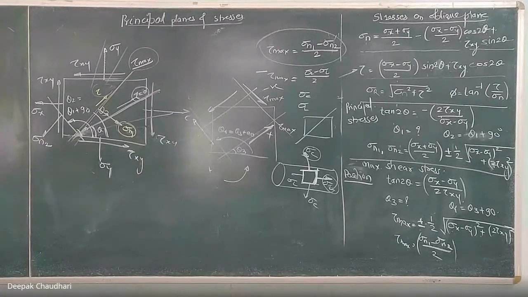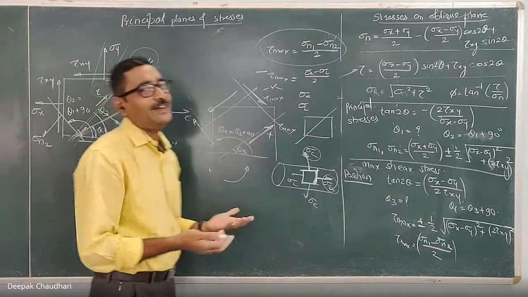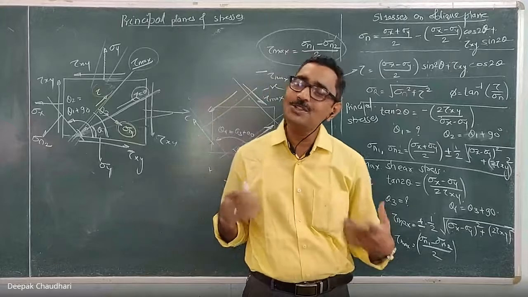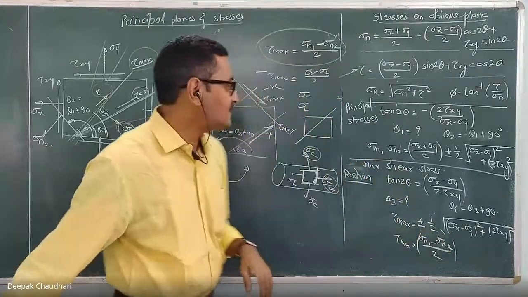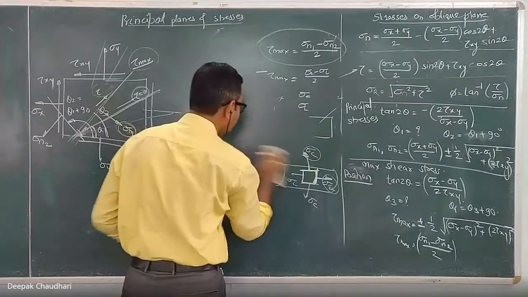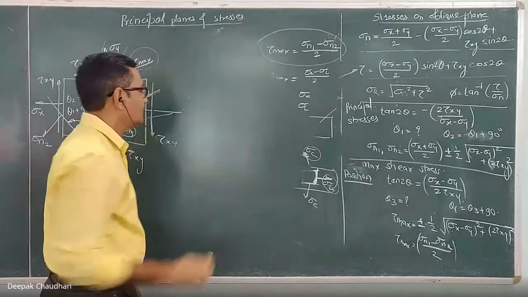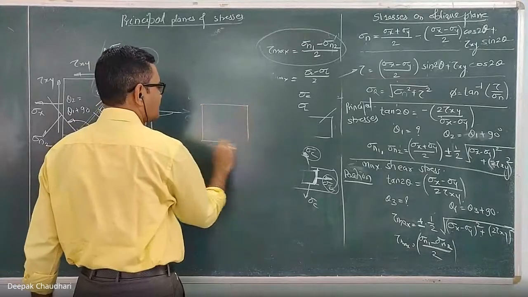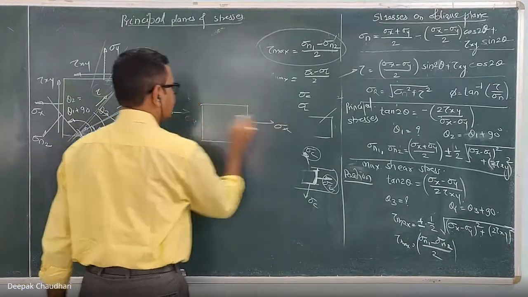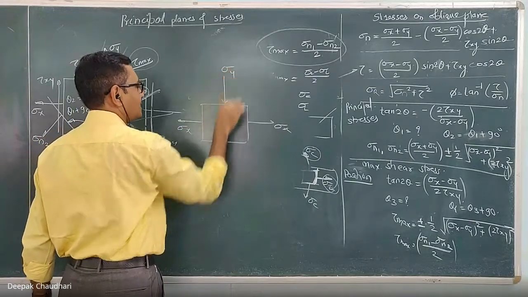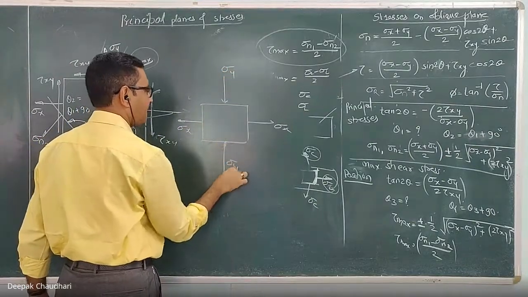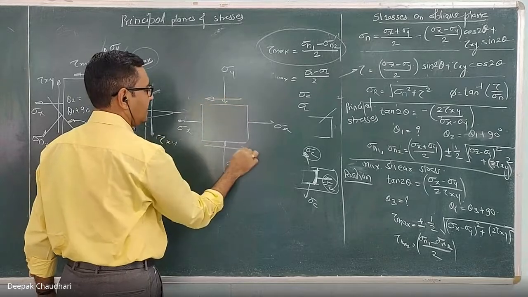Here you just have to put the value and get the answer. You only need to know the basic theory. But while solving the sum, one last point: for the strained body, these are the normal stress in x direction, this is the normal stress in y direction, and this is the shear stress in xy plane.